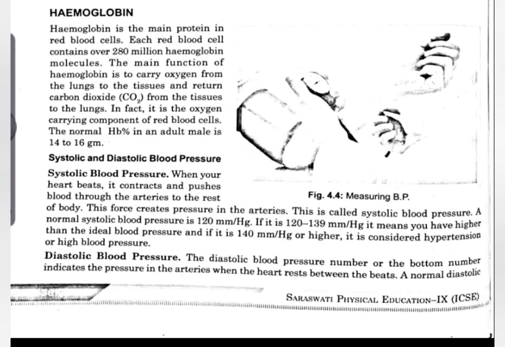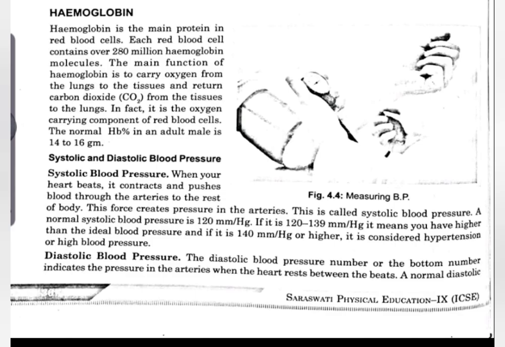Next is hemoglobin. Hemoglobin is the main respiratory protein of our red blood cell. It is present inside the red blood cell, and in each red blood cell about 280 million hemoglobin molecules are present. So what is the function of hemoglobin? It carries oxygen from the lungs to different tissues, and it returns with carbon dioxide from tissues to the lungs. That means hemoglobin is the oxygen carrying component of our red blood cell.